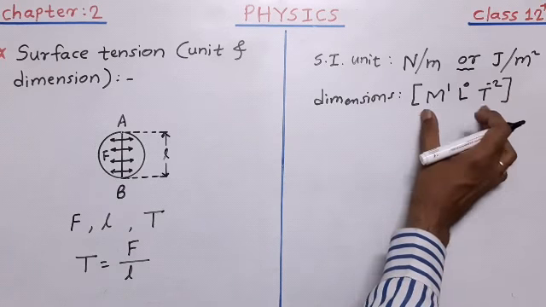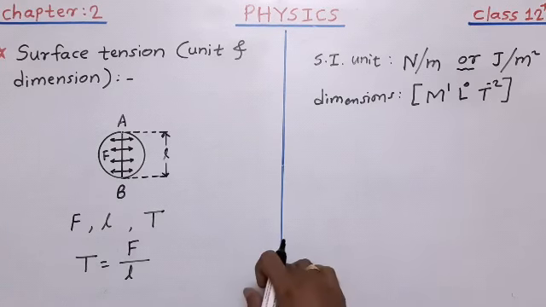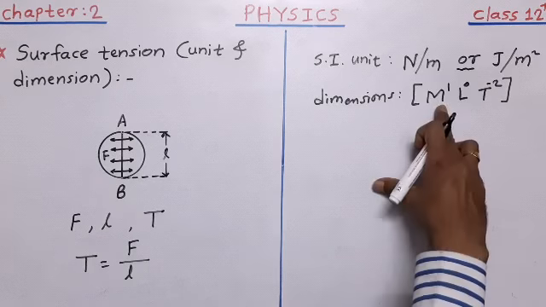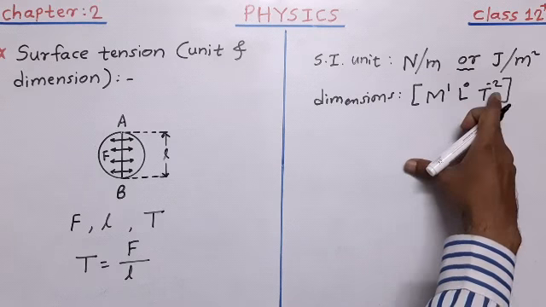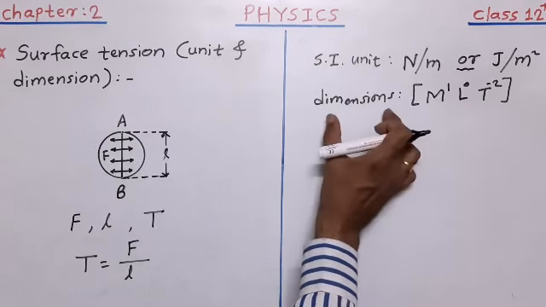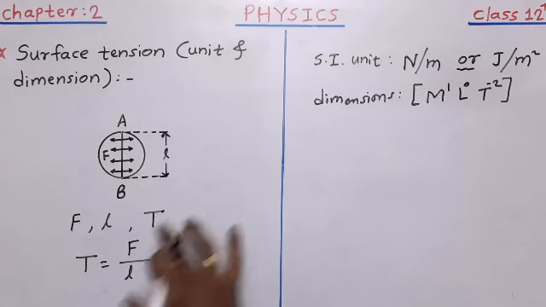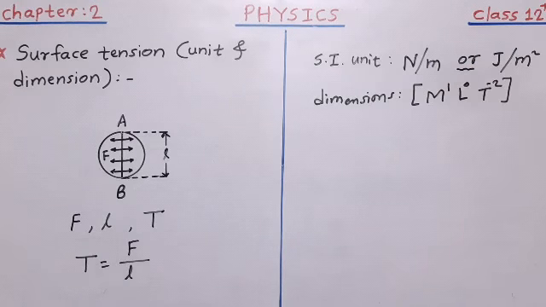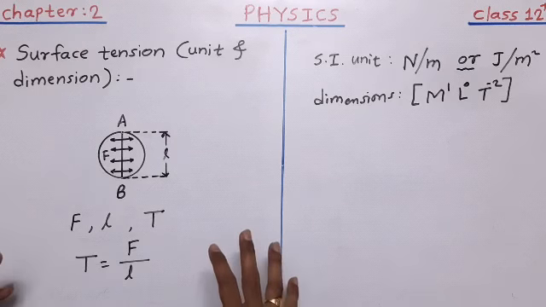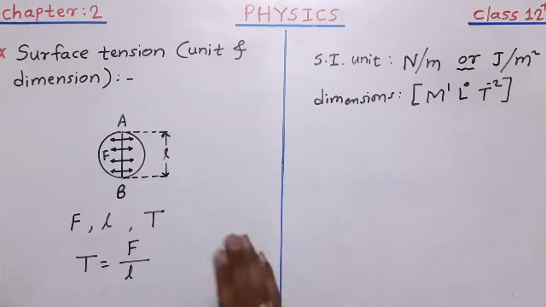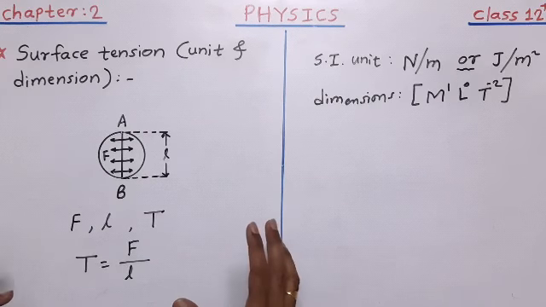Just don't forget the dimensions of surface tension: M raised to 1, L raised to 0, T raised to negative 2. These are the dimensions of surface tension, and both of these are the SI units of surface tension. So I hope that you must have understood its definition, its SI unit and dimensions.